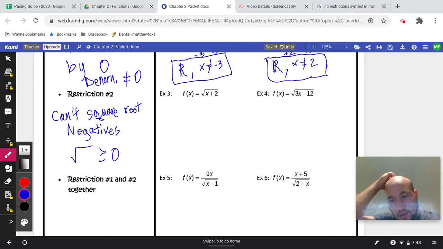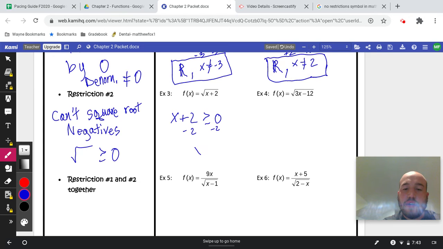We can take the square root of 0, but it has to be greater than or equal to 0. So if we look at this one, our x plus 2 is inside the square root. In order for this to be a true statement, we know that x plus 2 must be greater than or equal to 0. Then we're going to go ahead and subtract 2 here, subtract 2, and we get that x has to be greater than or equal to negative 2 in order for this to work.